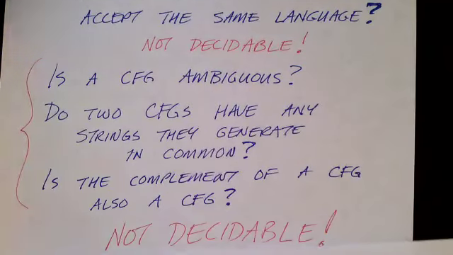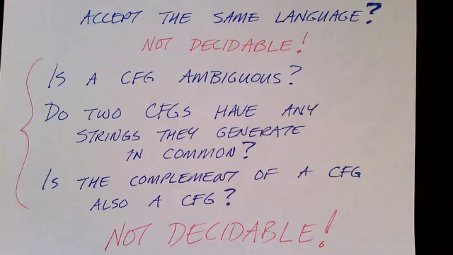So it turns out that a lot of questions are not decidable about context-free grammars. Is a context-free grammar ambiguous? That's not decidable. Do two context-free grammars have any string in common? In other words, is there any string that two different context-free grammars will generate? Is there any intersection in the two languages? That question is not decidable. What about the complement language? If you've got a context-free grammar and you take its complement, is that also context-free? Not decidable.